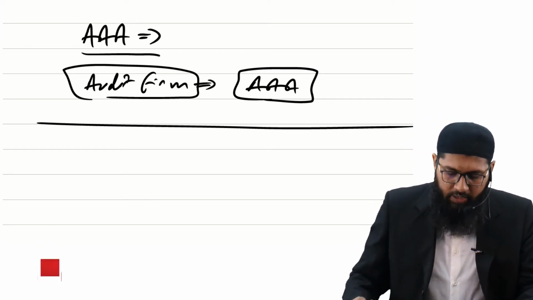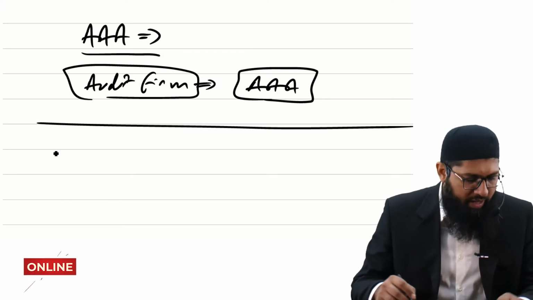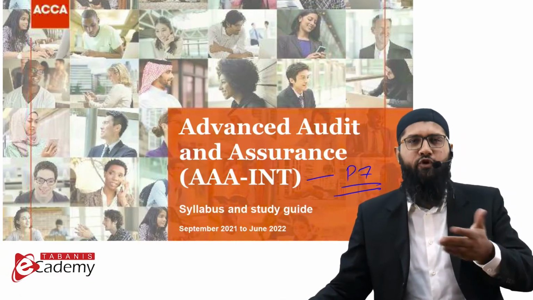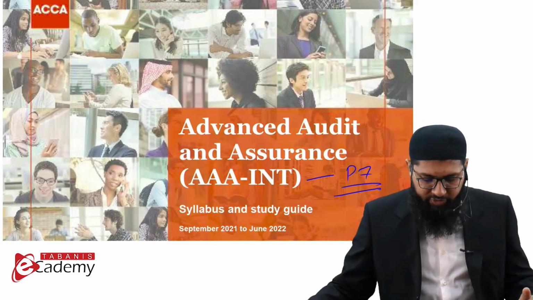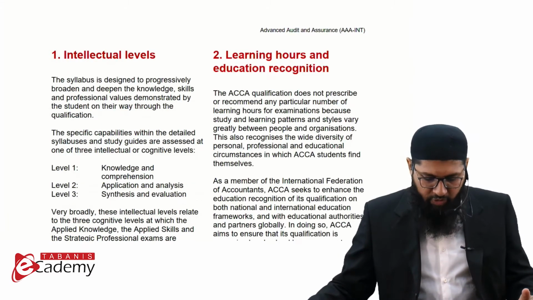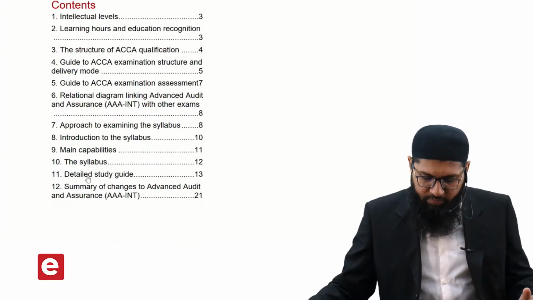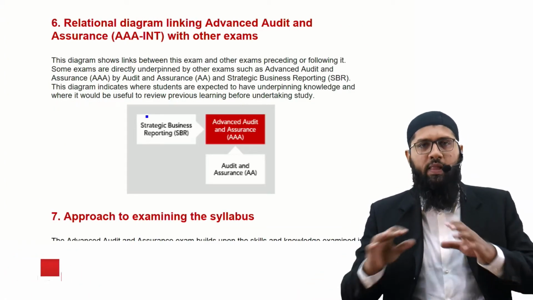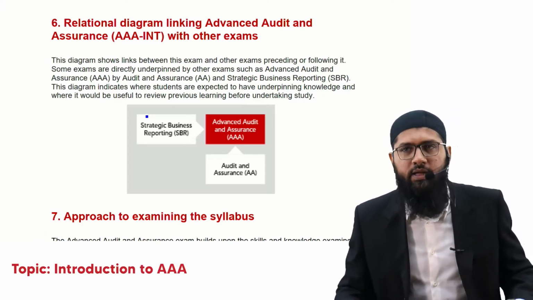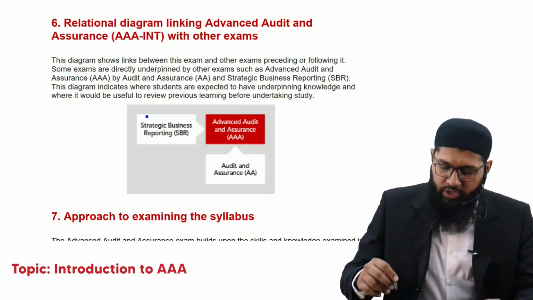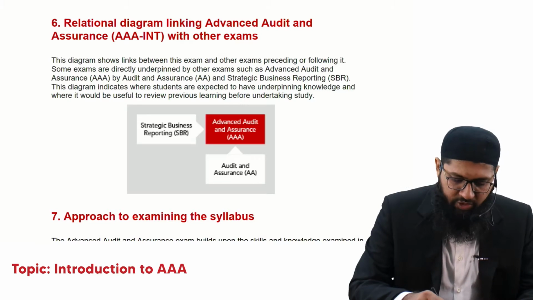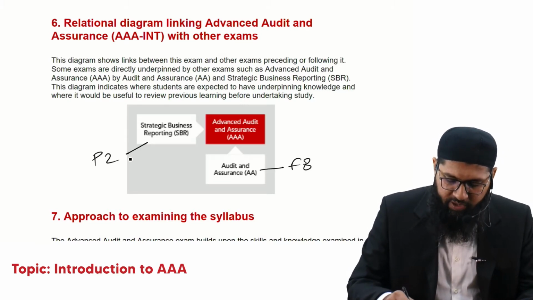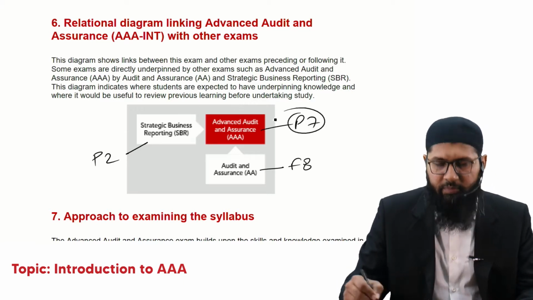Now, let's talk a bit about the syllabus connection of this AAA before I go on discussing the content of AAA. First of all, I would take you through this relational diagram of the AAA, that is, the relations of AAA with the other examination papers. You could see that this AAA has a relationship with F8, this is SBR, and this is what this P7 paper is.